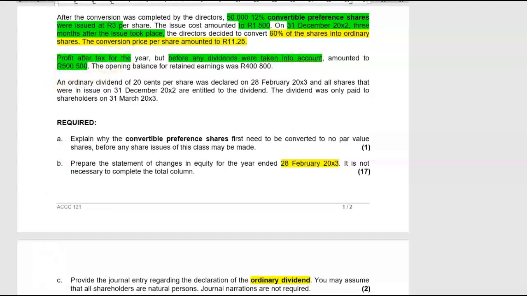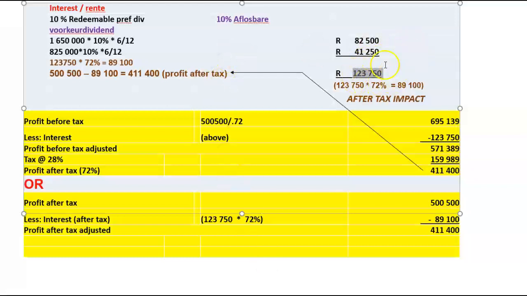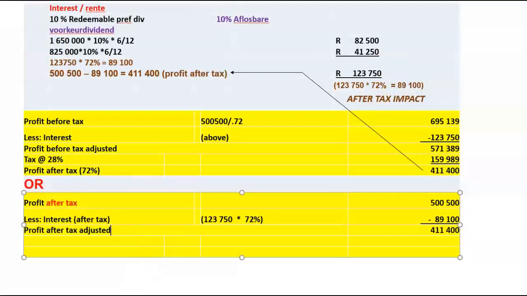Now, once we have calculated the total interest, which equals the dividend on the redeemable pref share, we first have to convert that to an after-tax figure before we can do anything with that against our profit after tax. It's a profit after tax figure, very important. So we can say, well, the expense is 123,750. The receiver of revenue allows that as a deduction. So what is the expense then in actual terms after the deduction? Only 72%. Remember, tax rate 28%.